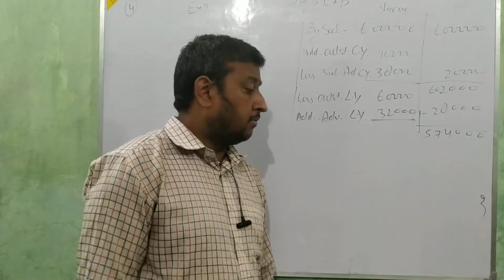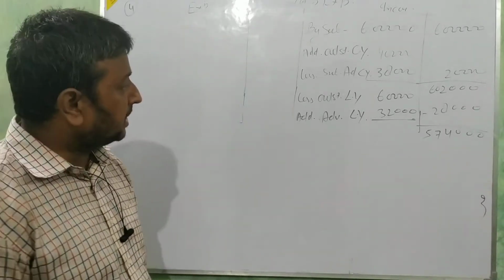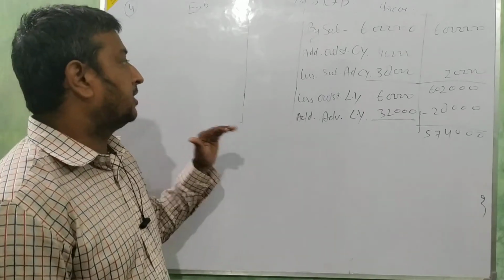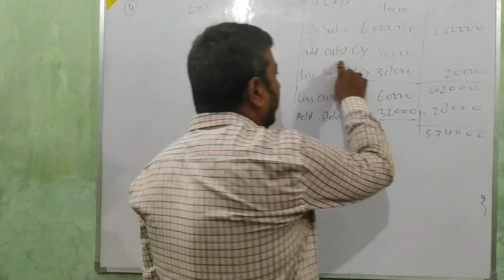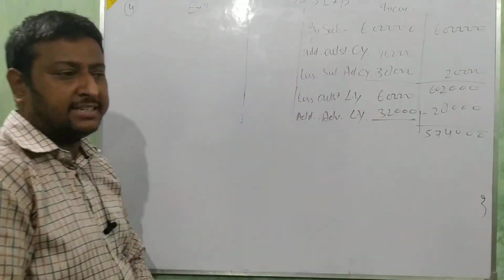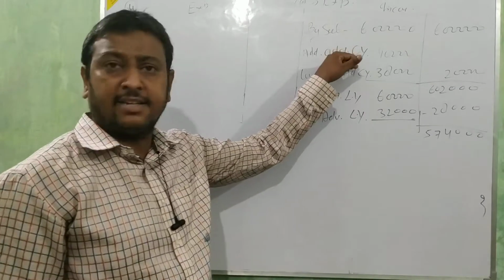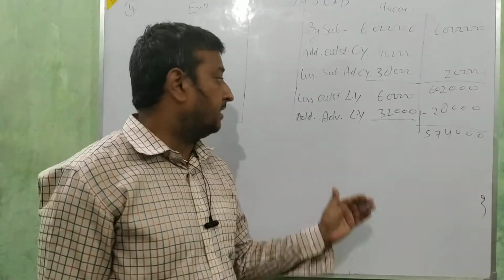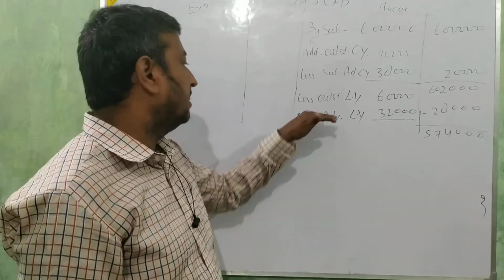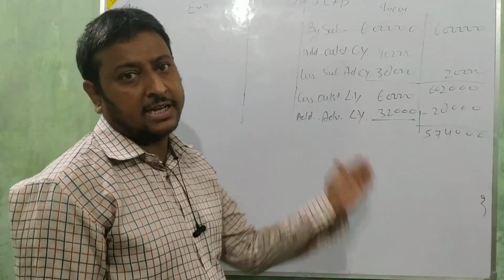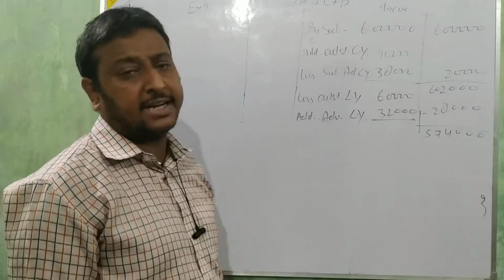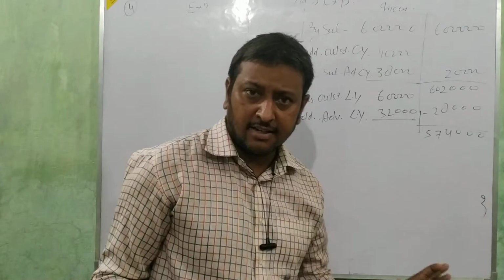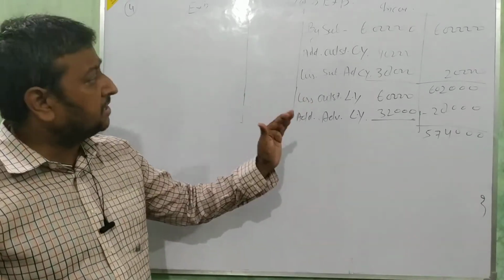Then we are going to make some more questions. If a balance sheet is needed, if in the question a balance sheet is given, then this outstanding of current year we are showing on the asset side, and advance of current year showing on the liability side. Same way, last year balance sheet: outstanding of last year showing on the liability side and advance of last year showing on the asset side. Okay, clear? Again I would like to repeat this.